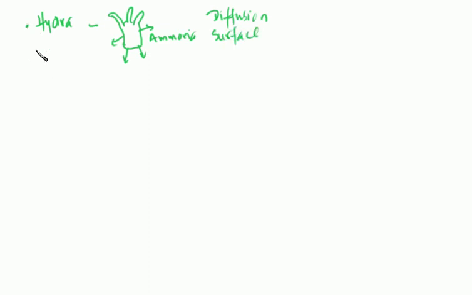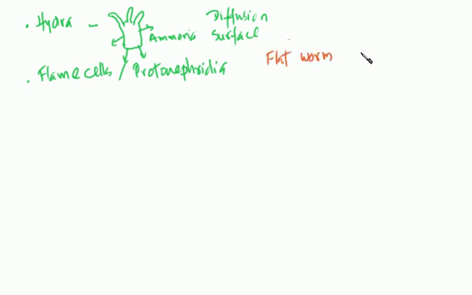Then during evolution, the next level you find is something called flame cells. They are also called protonephridia, right? As the name goes, it has the appearance of a flame. This is an animal called the flatworm, liver fluke, or planaria. These are flatworms, animals with a flat body. Inside the flattened body you find rows of flame cells.